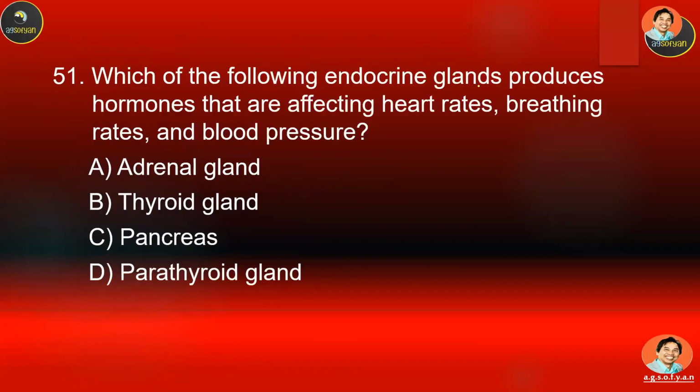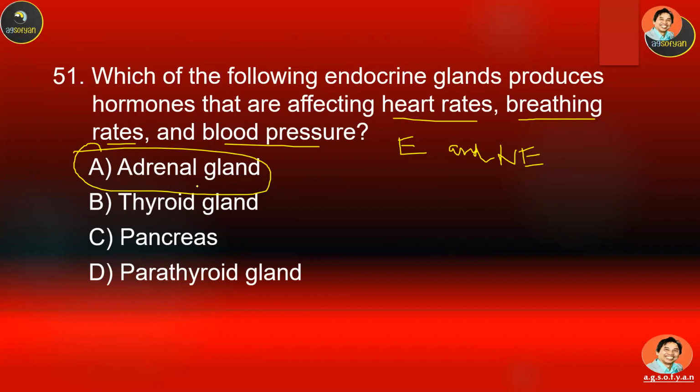Which of the following endocrine glands produce hormones that affect heart rate, breathing rate, and blood pressure? A, B, C, or D. I can help you with this one. These hormones are actually epinephrine and norepinephrine, including also cortisol, released by this gland. Yes, it should be the adrenal gland.